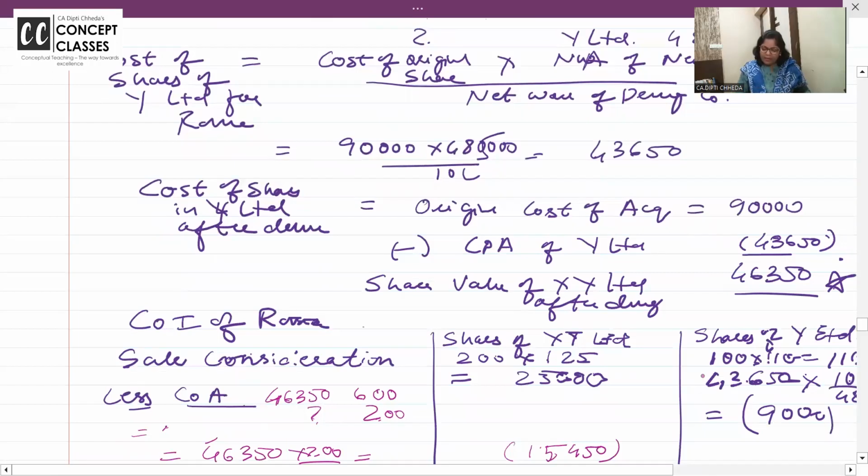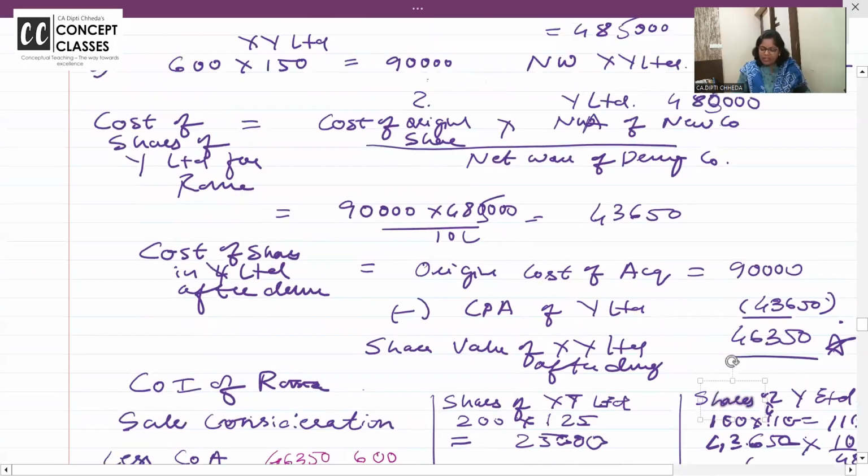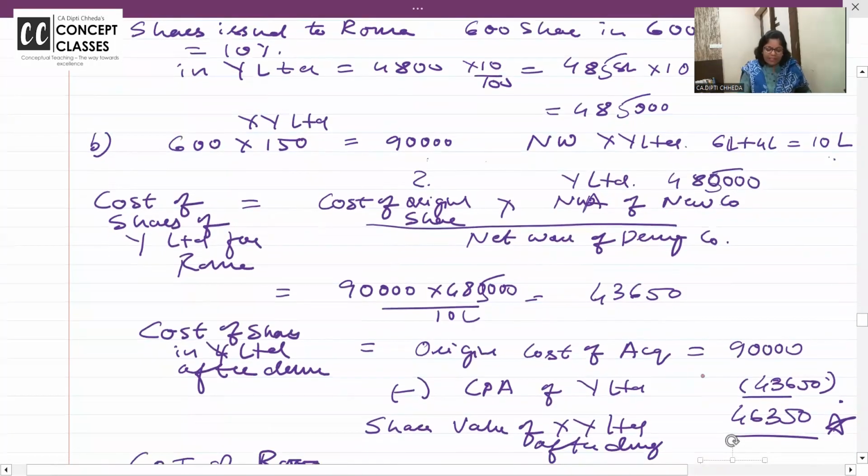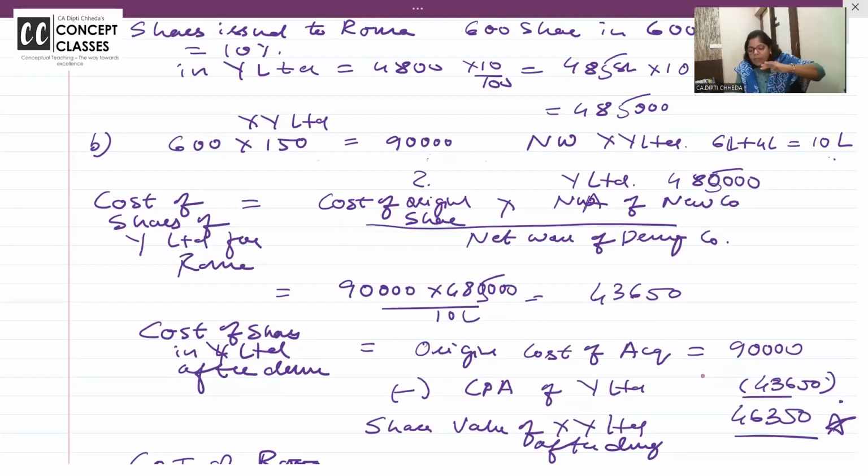Are you getting it? How many shares did I have in the original company? 600 shares, for 90,000. Net worth of the original company was 10 lakh. How much is the net worth of the resulting company? 485. In 10 lakh, my share value was 90,000. This I call the original company. Now in the resulting company, 4,85,000 is the net worth.